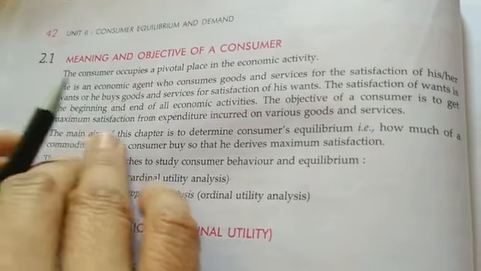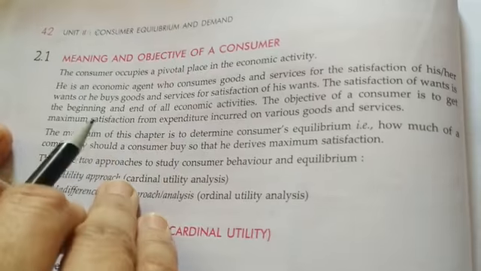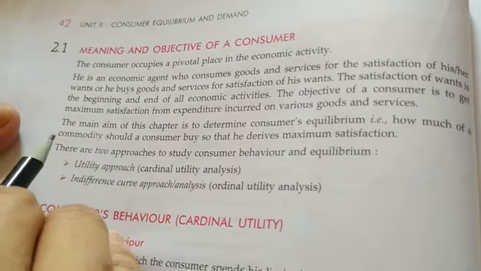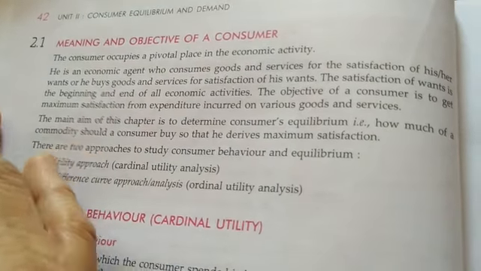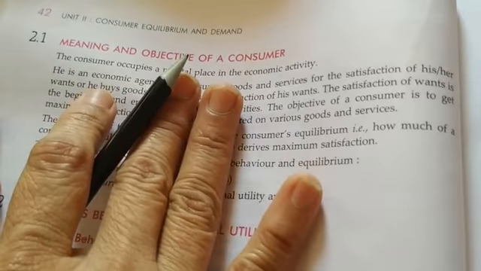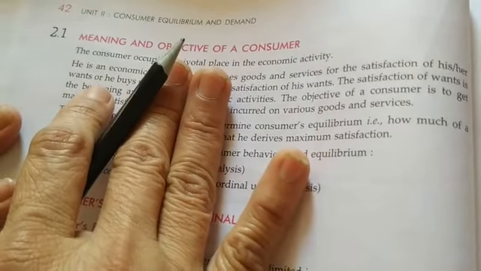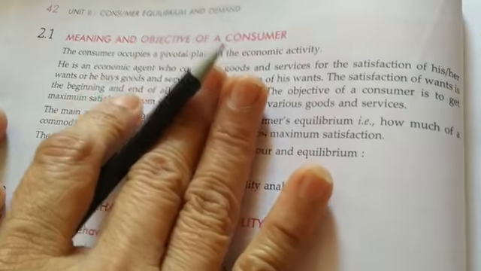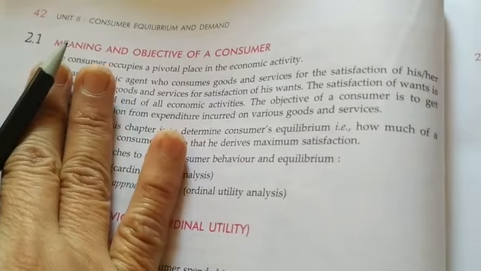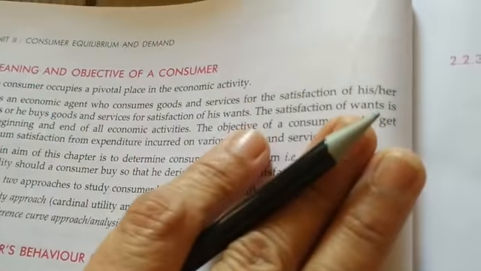Now, who are the consumers? Consumers are the individuals who consume the commodity. So when they have the willingness to purchase a particular commodity at the given price and the given time, it is said to be the demand for the commodity, which has been demanded by the consumers.